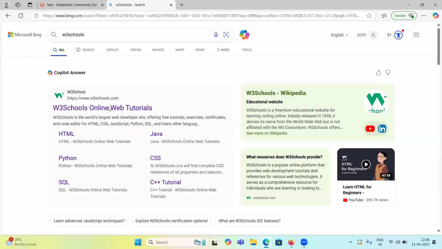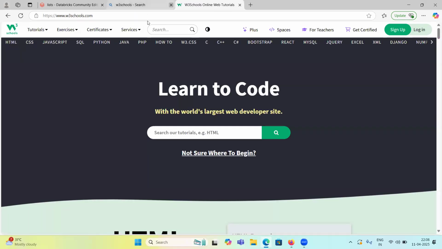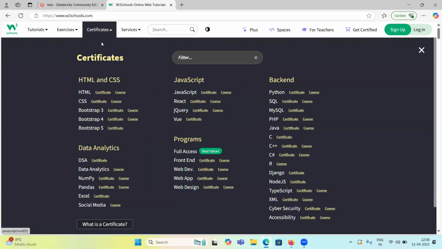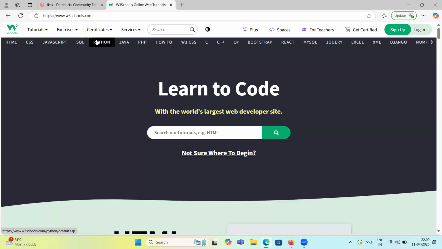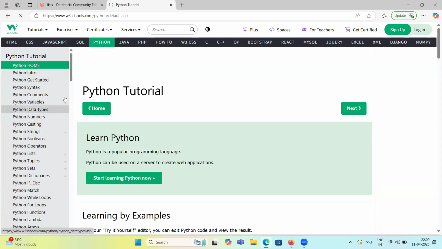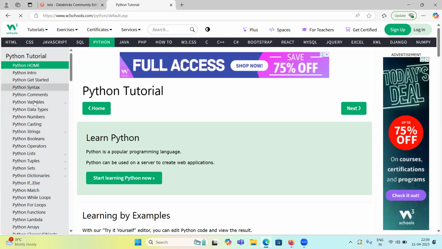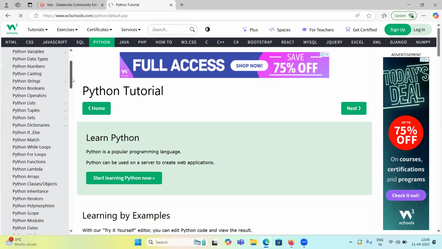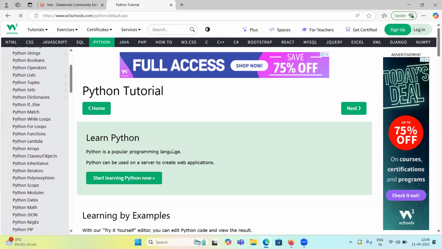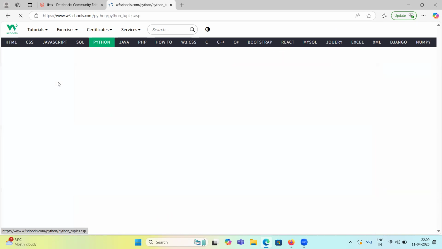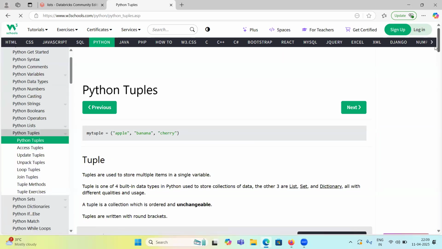For you, the W3Schools website is good. Go to W3Schools and you can refer to it. We have an online compiler there, so you can use this compiler for lists and tuples.